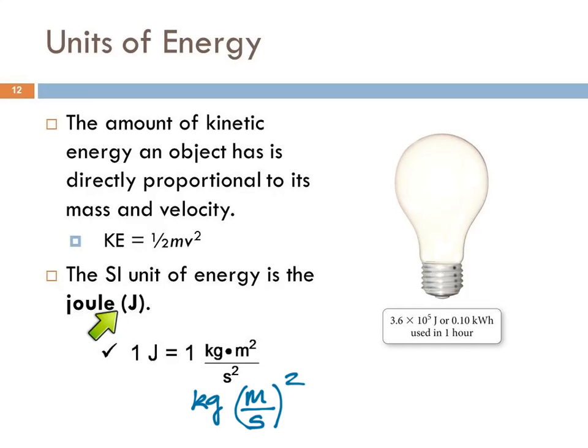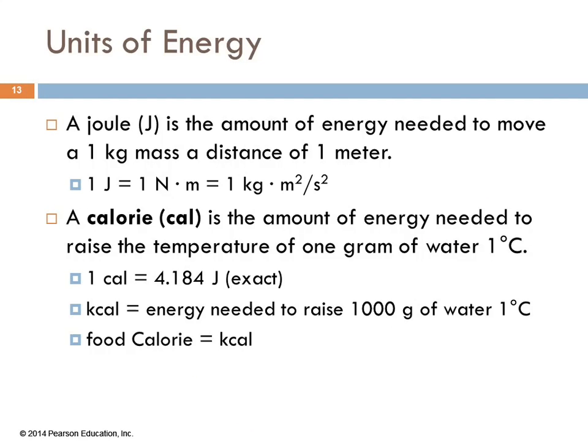So that's where that unit comes from. That's the joule. The abbreviation is a capital J. So a joule is the same as 1 kilogram meter squared per second squared. Another way to look at the joule, and when you look at the metric and SI systems of units, you see that the units are all interrelated. The joule is the amount of energy needed to move a 1 kilogram mass a distance of 1 meter. And so that ends up being equal to a Newton, which is a unit of force, times a distance, m.